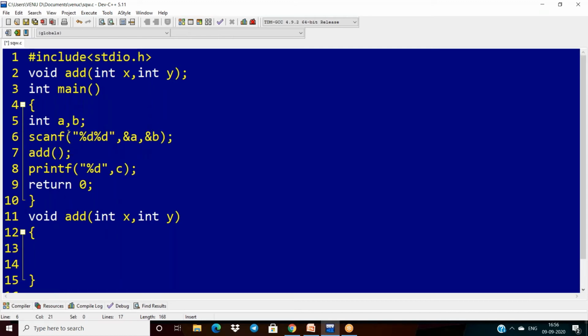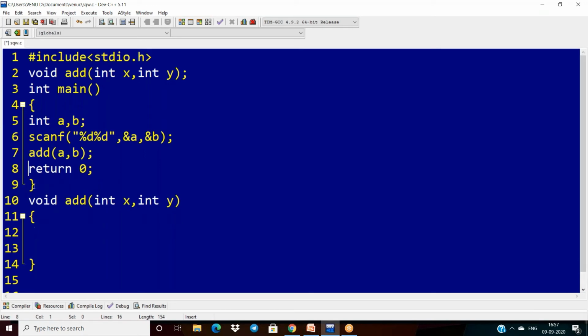In this way, I'm reading the two numbers. After reading the two numbers, I have to pass a and b. After passing them, immediately the cursor will go into the function definition. So that is why I'm closing this.